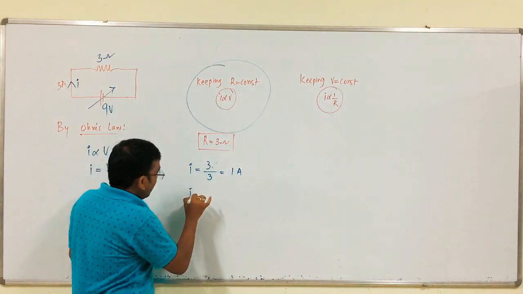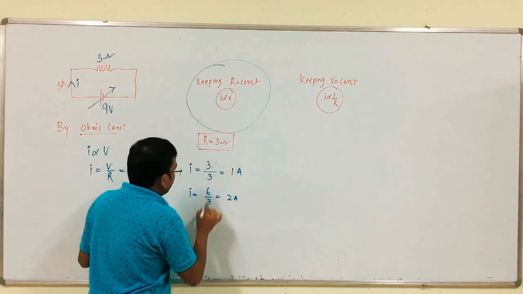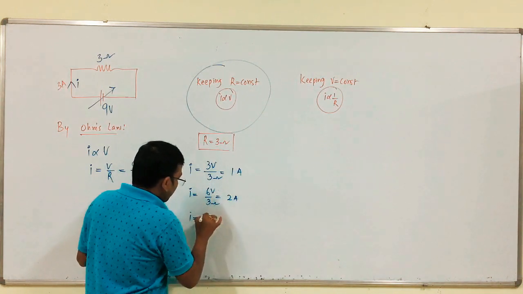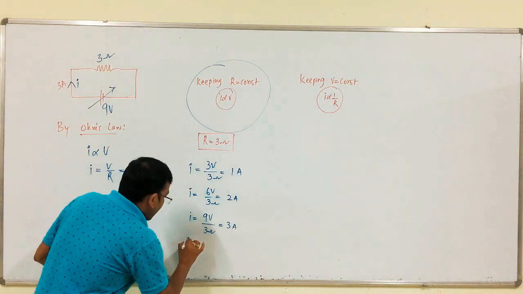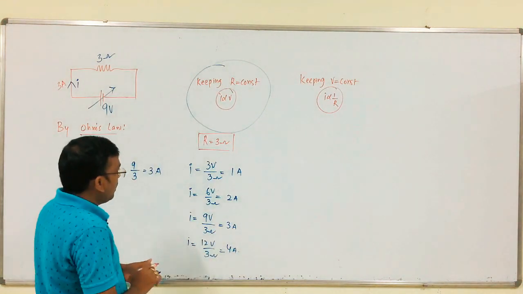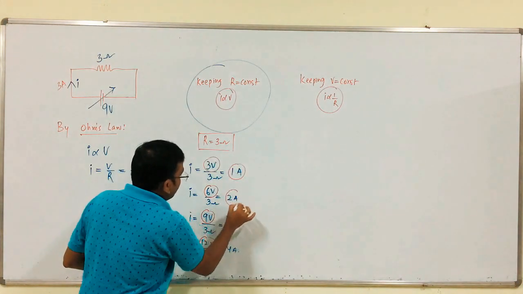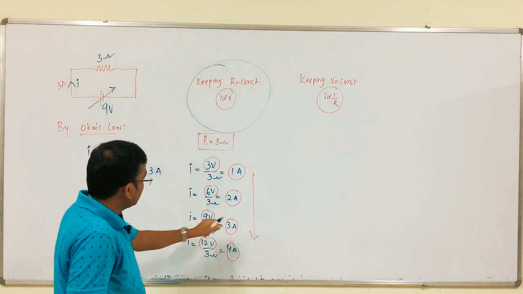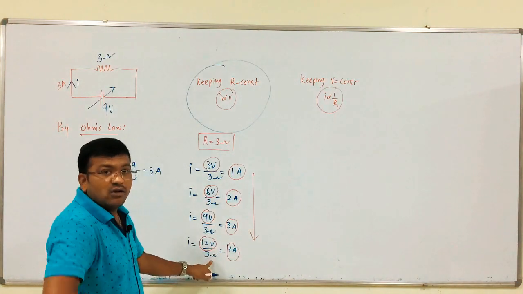Like that, what is the value of current when it is increased to 6 volts? 6 by 3, 2 amps. By increasing the supply voltage to 9 volts, keeping R equal to constant, we have 3 amps of current. Like that, I is equal to 12 volts by 3 ohms, which is equal to 4 amps. So, by increasing the supply voltage, the value of current gradually increases, keeping resistance constant.